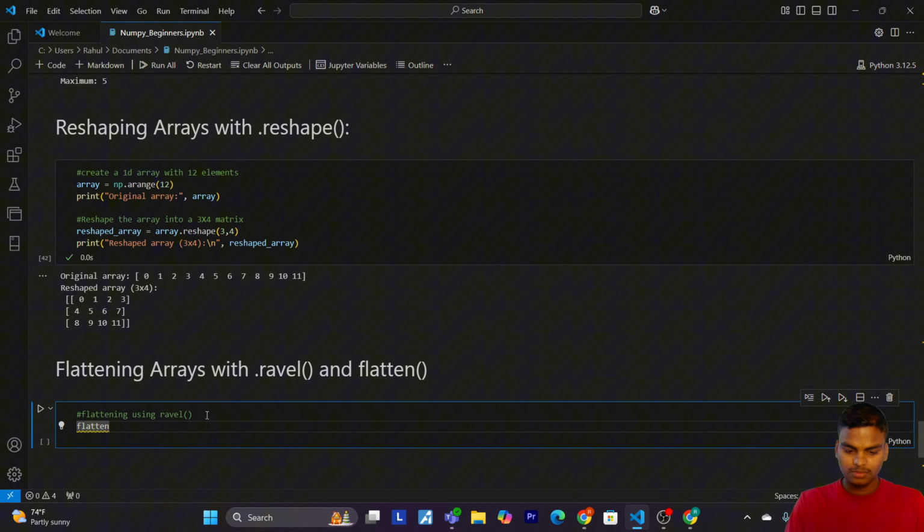Flattened ravel equals to reshaped array dot ravel.